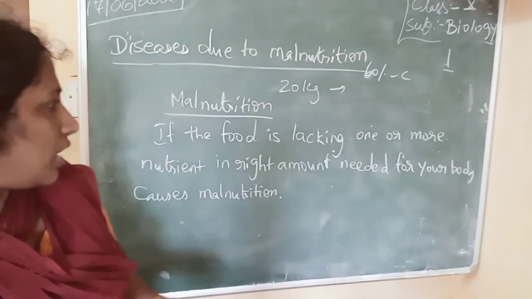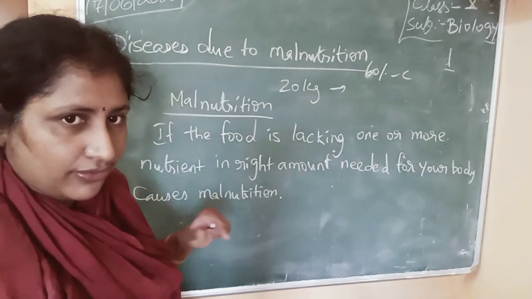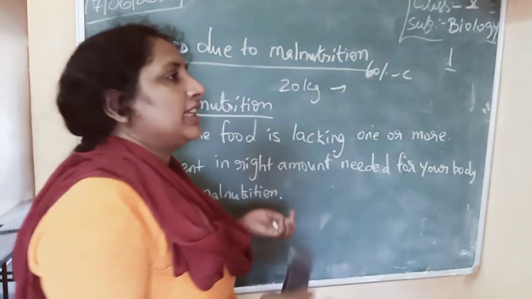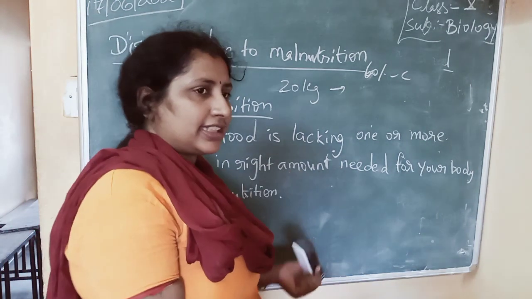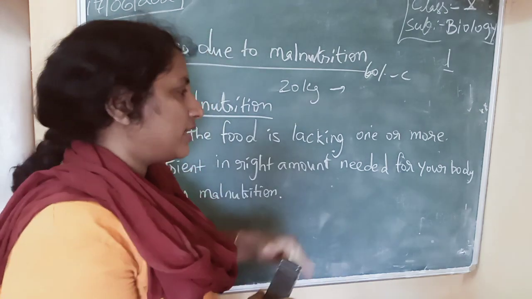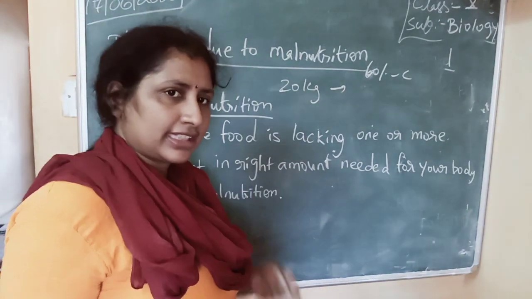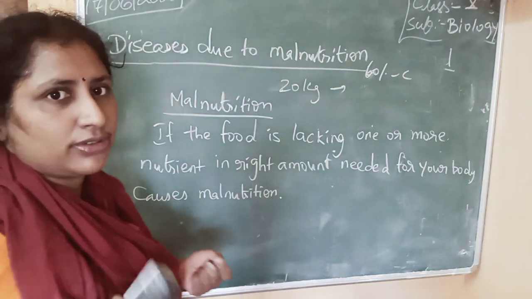Getting the right amounts differs with the age and weight of the body. A 20 kg girl needs some percentage, and myself, I need another percentage. She and I do not need the same amounts of food.